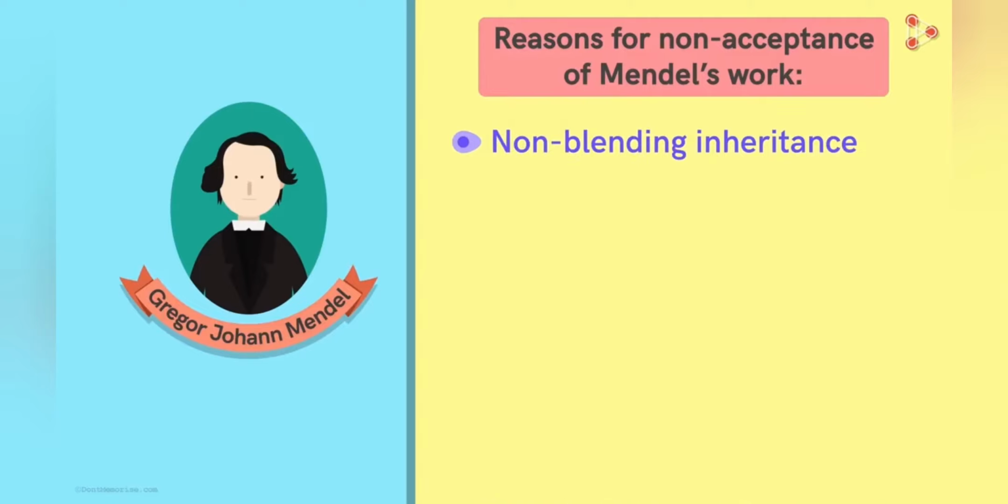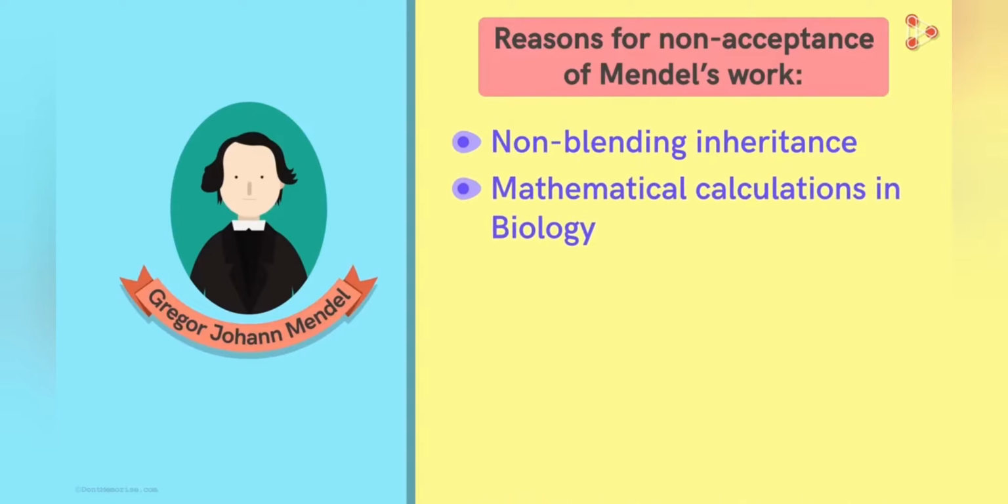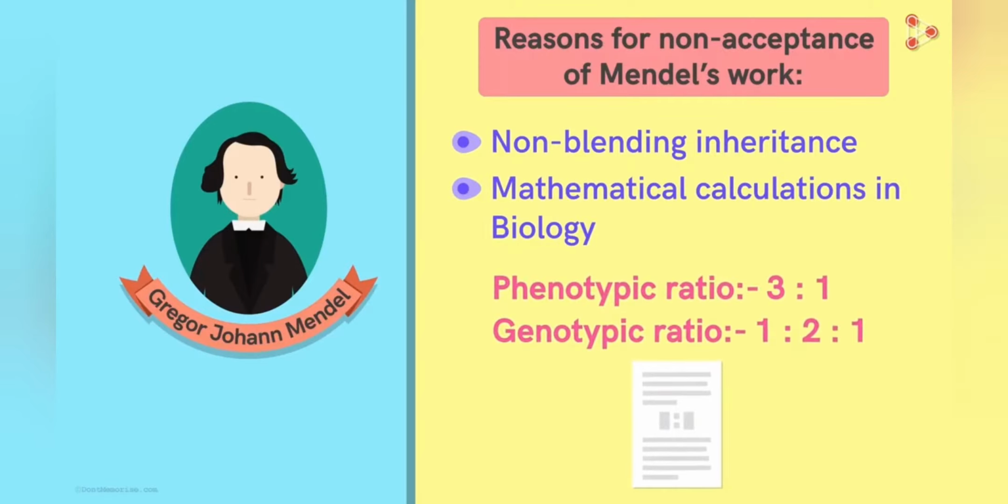Secondly, Mendel introduced mathematical calculations to explain biological processes. He presented results in the form of ratios. At that time, mathematical forms of biological results were not easily accepted. Hence, his work was largely ignored.